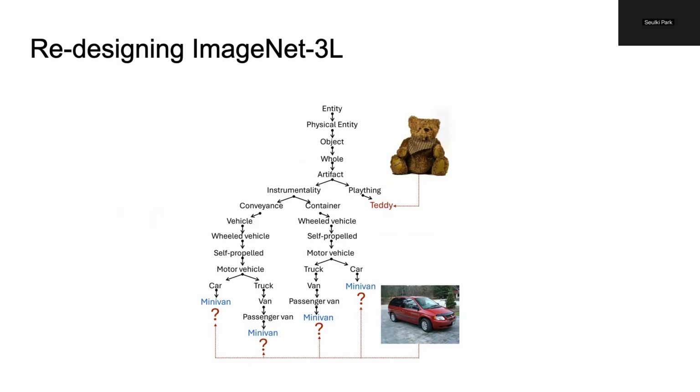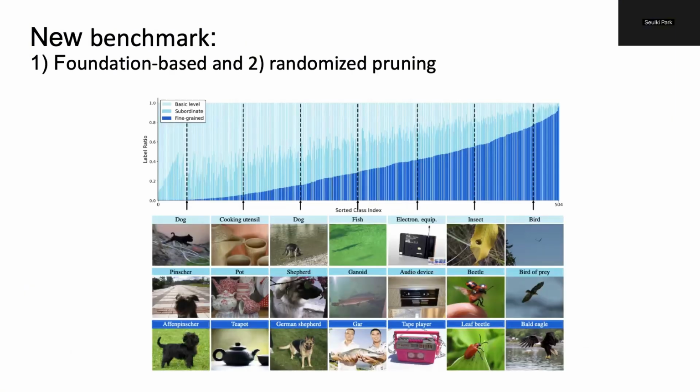Because our task requires predicting the entire hierarchy correctly, not just the fine-grained labels, we created ImageNet3L, a clean, balanced three-level taxonomy inspired by cognitive psychology. After building this hierarchy, we create free-grained labels by pruning fine-level labels in 2 ways. The first is foundation-based pruning, where we use visual ambiguity estimated from foundation models. The second is randomized pruning, which serves as a controlled setting.